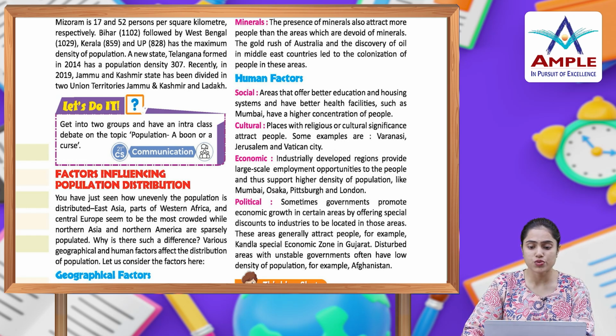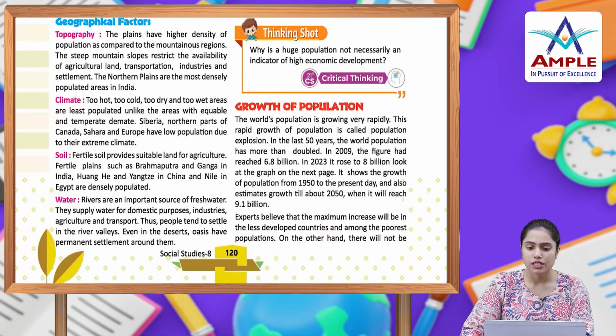Economic. Industrial development regions provide large-scale employment opportunities to the people and thus support higher density of population like Mumbai, Osaka, Pittsburgh and London. Political. Sometimes governments promote economic growth in certain areas by offering special discounts to industries to be located in those areas. These areas generally attract people. For example, Kandla Special Economic Zone in Gujarat. Disturbed areas with unstable governments often have low density of population. For example, Afghanistan.